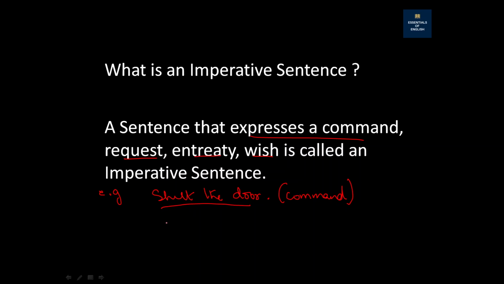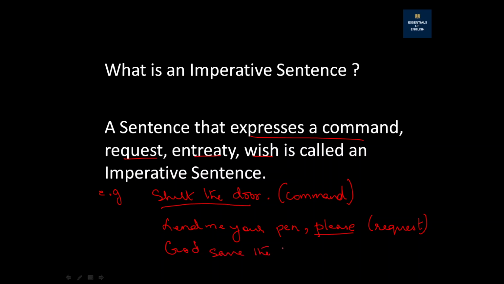Okay, let's take one more example like, lend me your pen please. Now when you look at this example, you see the word please, so you understand that this example is a request. So this kind of sentence is also an imperative sentence. Okay, let's see one more example like, God save the queen.